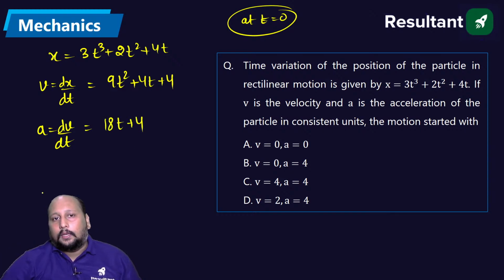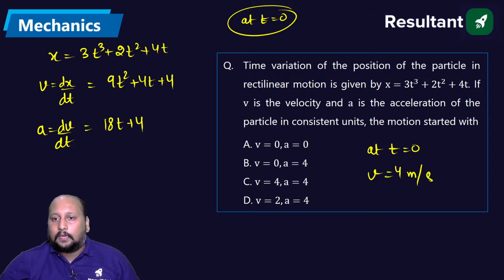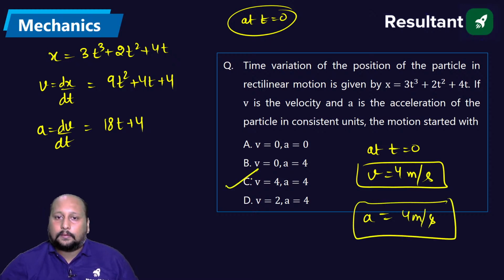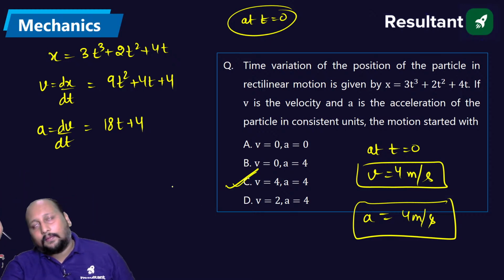Place t equal to 0. At t equal to 0, what is the value of velocity? Velocity equal to 4 meter per second. And at t equal to 0, what is the value of acceleration? Put t equal to 0, that is again 4 meter per second. Option C is the correct answer. Velocity and acceleration both have the same value, 4 and 4 each.